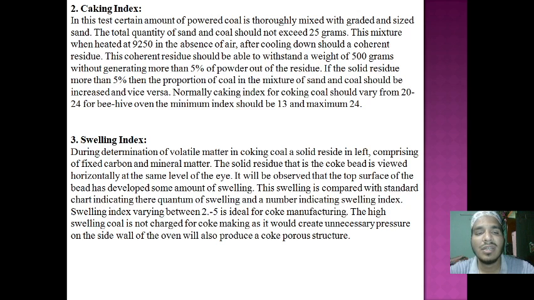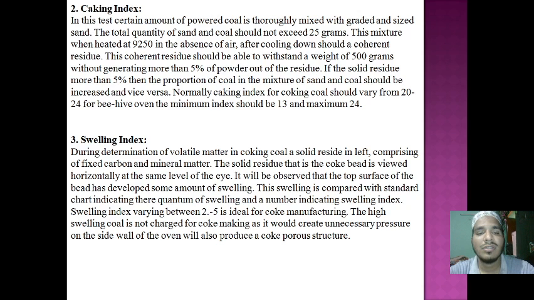We are supplying that heat in the absence of air. Here for the index, we are not using outside air, we are just taking the sand, coal, grade and mixing it to 25 grams by weight, then we are heating it. After that, at a certain time the weight will expand without generating any power.